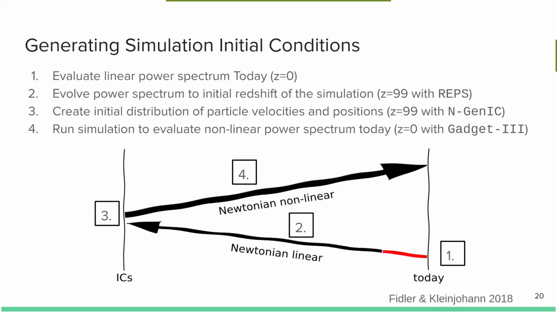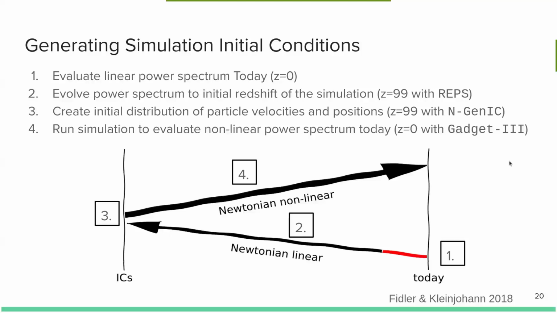We then scale back that initial power spectrum to the starting redshift of our n-body simulation, and that is done with REPS. Because neutrinos induce scale-dependent growth, REPS takes this into account in its two-fluid approximation scheme to rescale the late-time power spectrum to the initial z equals 99 power spectrum for the simulation.